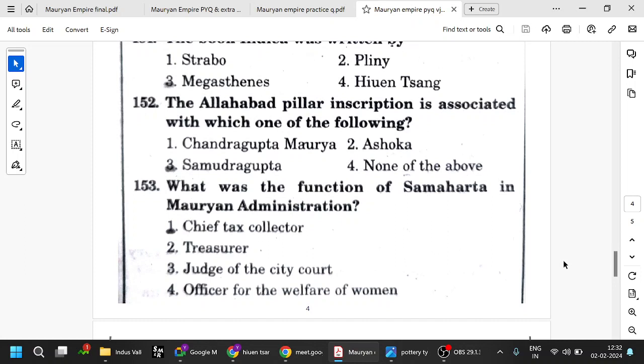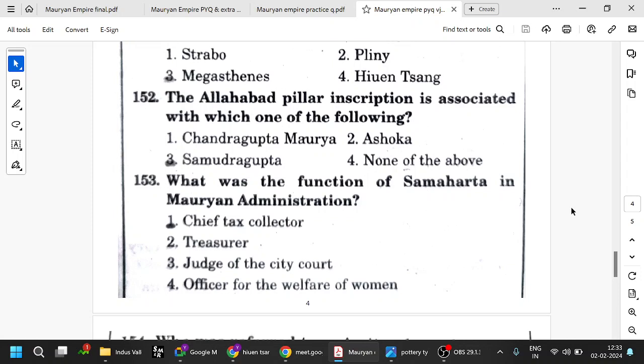Allahabad pillar inscription is associated with which one of the following? This is Samudragupta, and again we are going into the Gupta Empire. He is famous for the Allahabad pillar inscription. Samudragupta has a lot of content to read, and many things are there. When we come to the Guptas we will see. So the Allahabad pillar inscription is associated with Samudragupta.